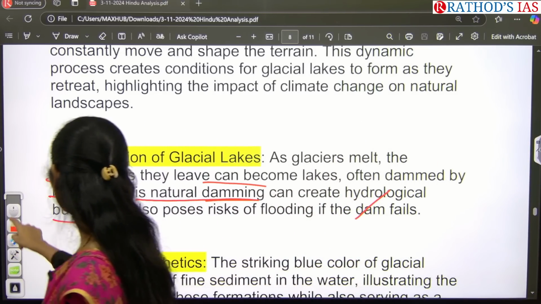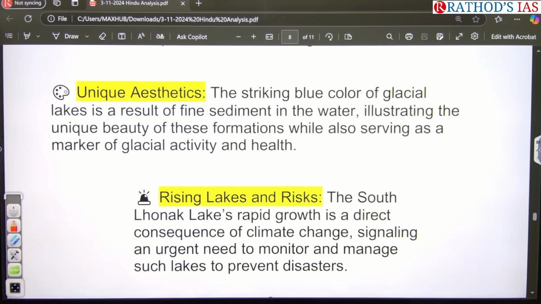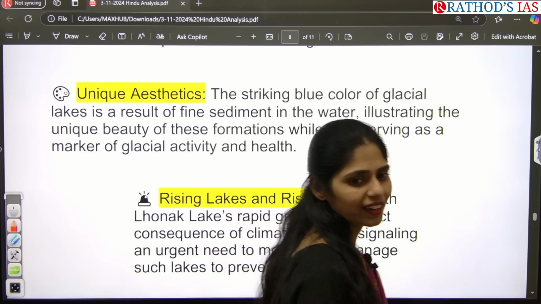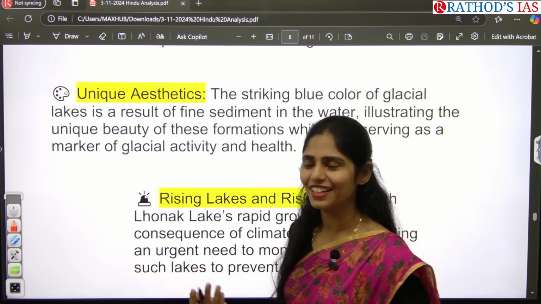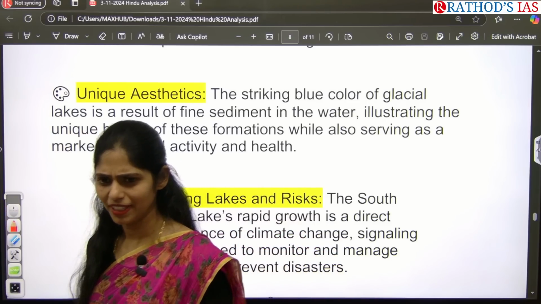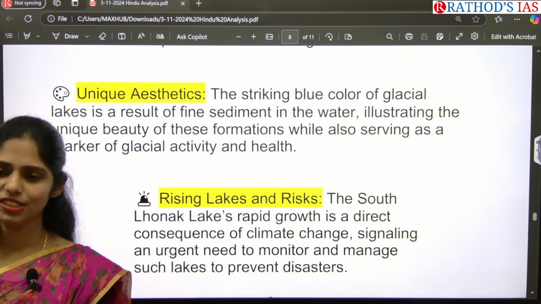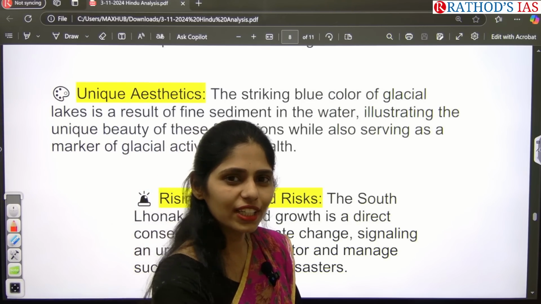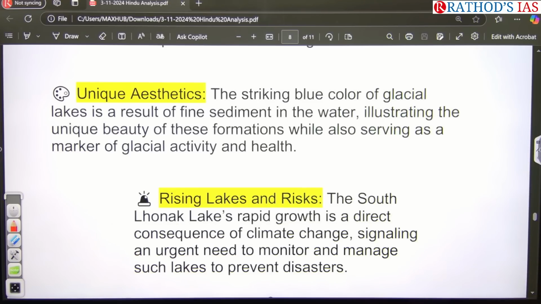Okay, so if you see these glacial lakes, what will be the color of these lakes? Have you observed? If you go through any reels, some tourists go to these kinds of places, right? Blue color. So why can we see the water in blue color? Really, water will not be blue. Then what leads to this blue color of water?